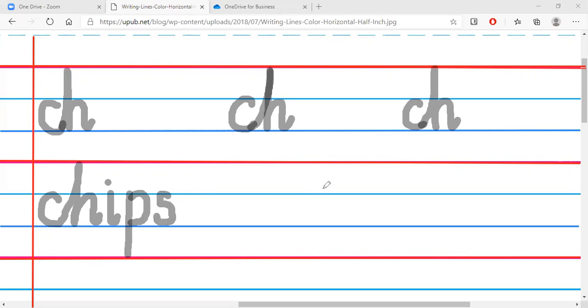Chips. Here's some chips. I have a bowl here, and here's some chips in the bowl. All we're missing now is the KFC chicken. So we have chips without chicken.